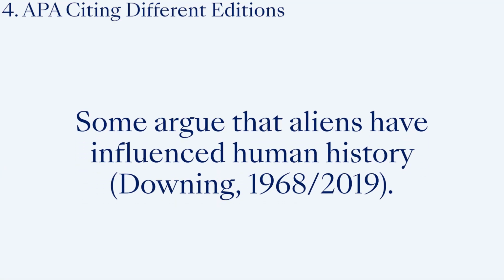What about republished books? APA has some special rules for books with more than one edition. If this applies to the book that you're citing, you will need to include the year that the book was first published and the year that the version you have read was published. In practice, it looks like this. Some argue that aliens have influenced human history (Downing,